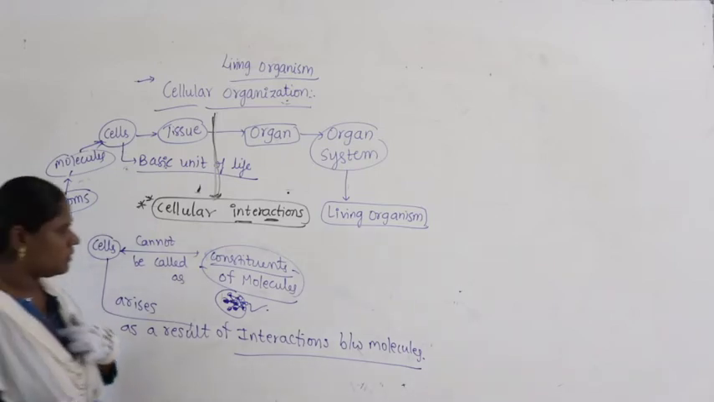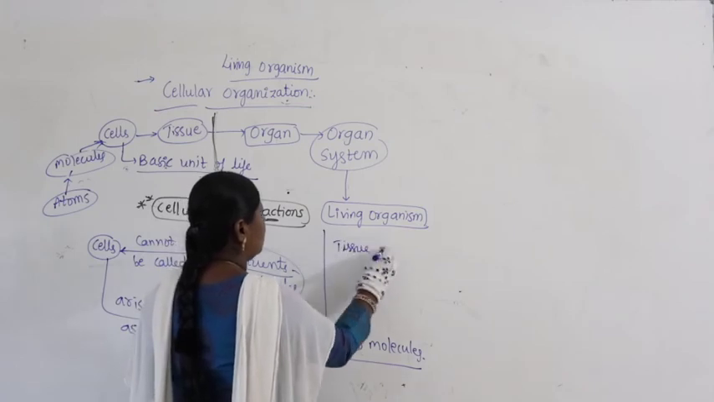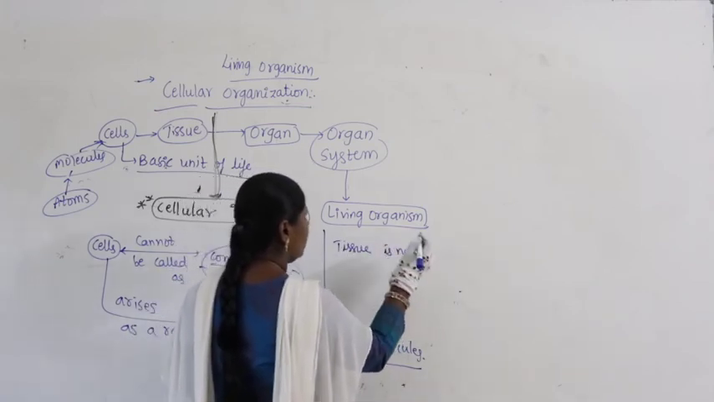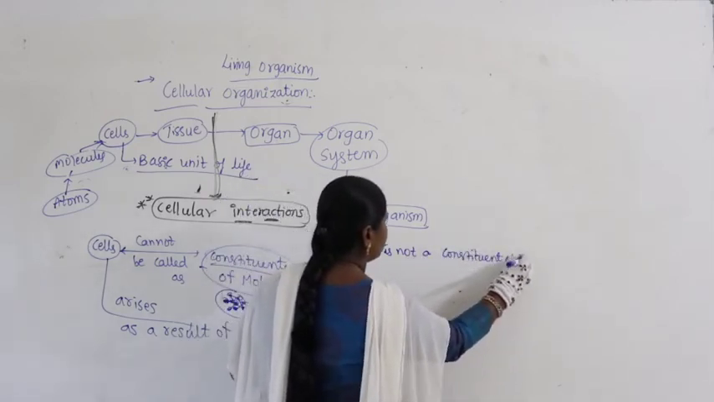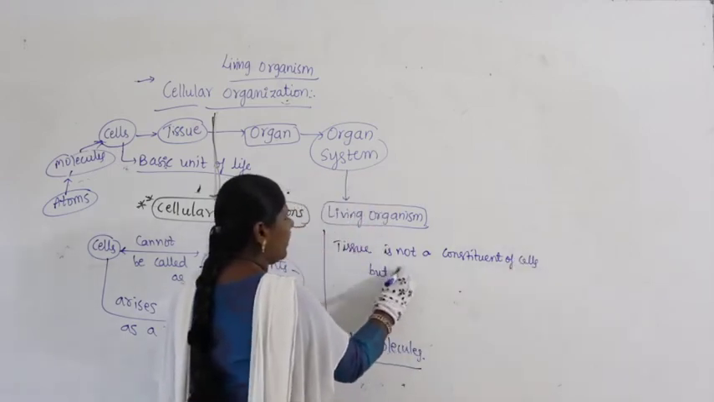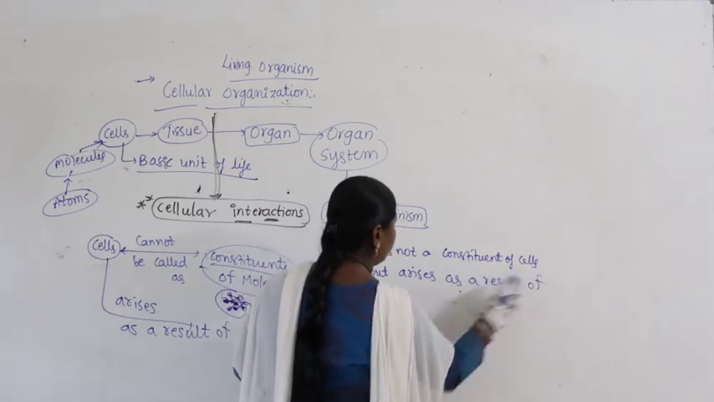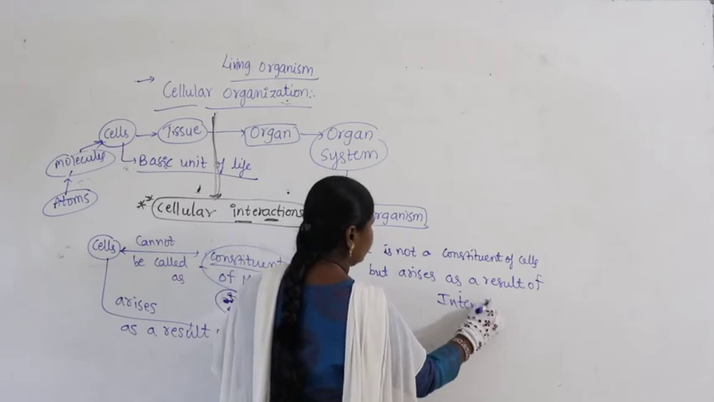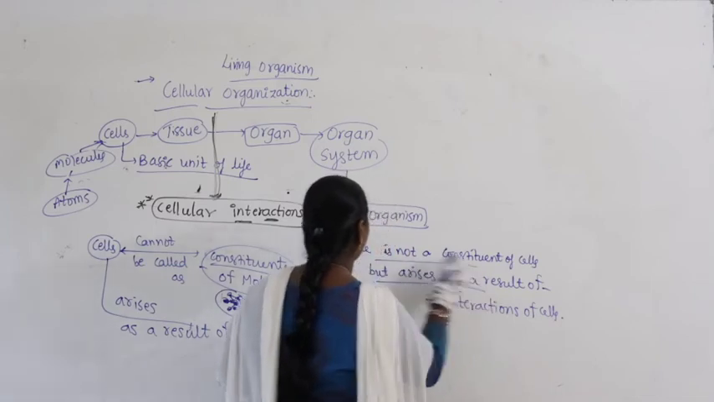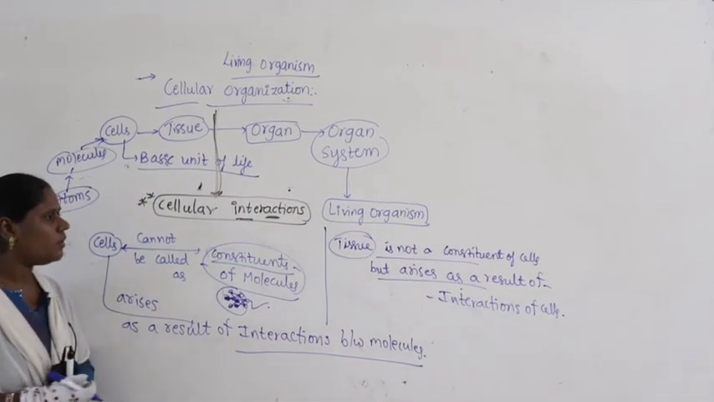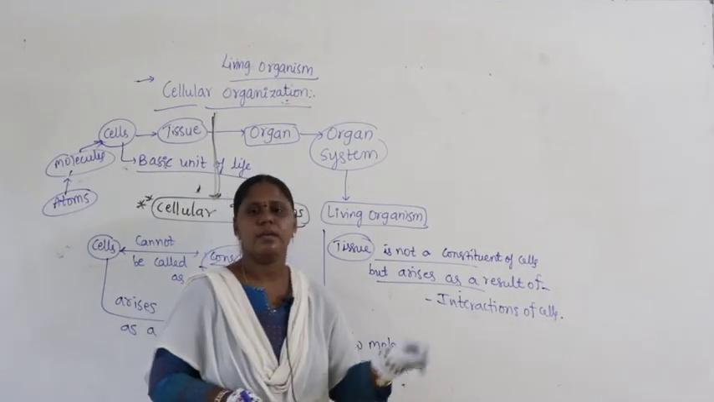A similar statement I will give you for the other one. Let us see this. If you look at it, a tissue is not a constituent of cells, but arises as a result of interactions of cells. Guys, it is a very simple statement I am trying to give you. What is that? A tissue is not a constituent, it arises as a result of interactions of cells.